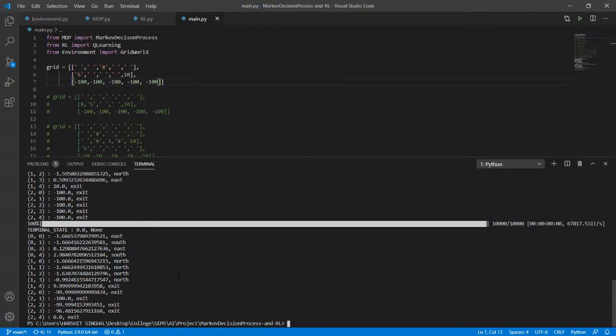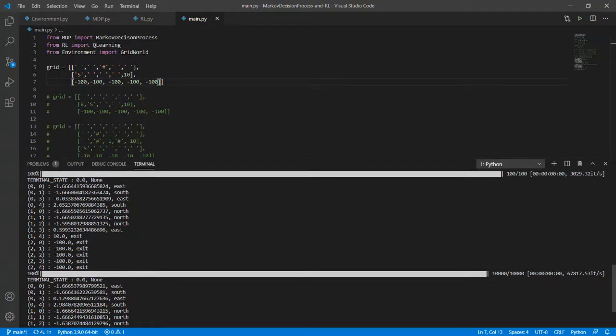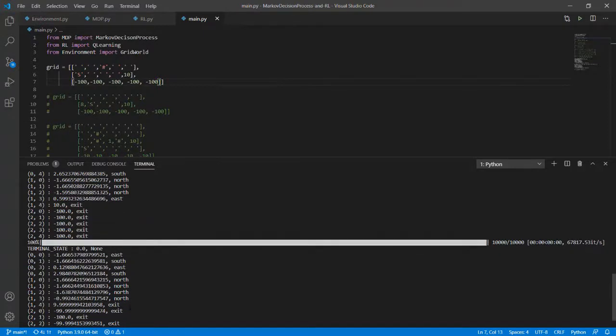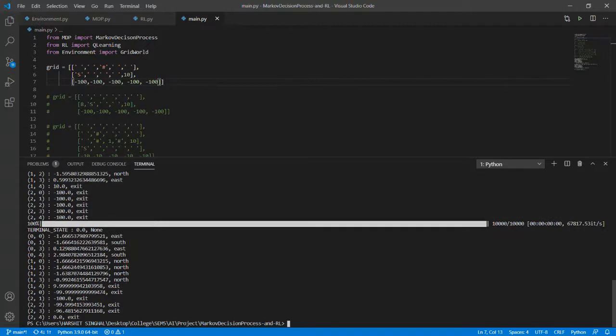Let's see the reinforcement learning part of the code. Reinforcement learning results: let's match the results. From 0,0 it is trying to go east, and in the MDP it is trying to go east as well. From 0,1 it is trying to go south, from 0,3 east, and so on, and we can see that the results are approximately the same in both cases. So we can conclude that Q-learning can learn the properties of the environment. We will stop the demo here. See you later.